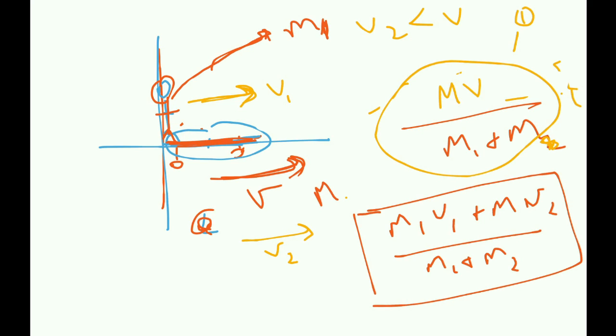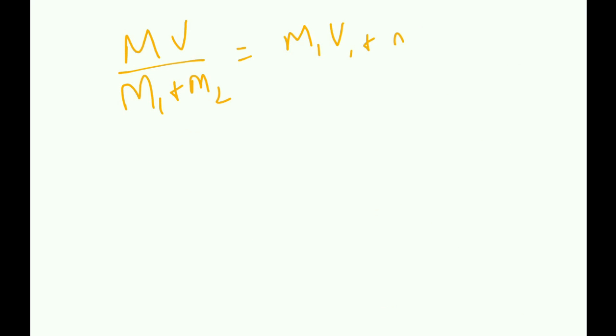This is 1, this is 2. I'm going to say 1 is equal to 2. So when I equate this, M V by m1 plus M is equal to m1 v1 plus M v2 by m1 plus M. Wait, that was a capital M, wasn't it?